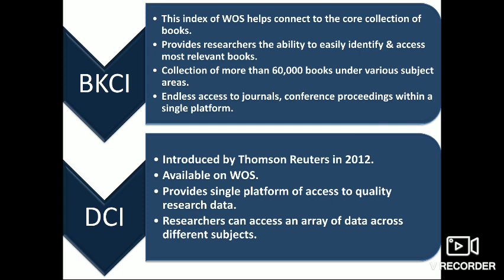Also, the users can search seamlessly and endlessly across journals, conference proceedings, and find the information relevant to their work within a single platform. This index boasts a collection of more than 60,000 books under various subject areas.